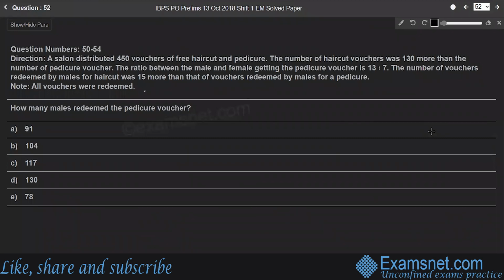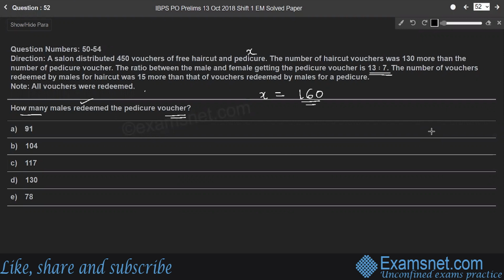Question 52. How many males redeemed the pedicure voucher? Here, X is the number of pedicure vouchers. We have already solved for X, that is 160 pedicure vouchers. It is given that 13:7 is the ratio of males to females getting the pedicure voucher.